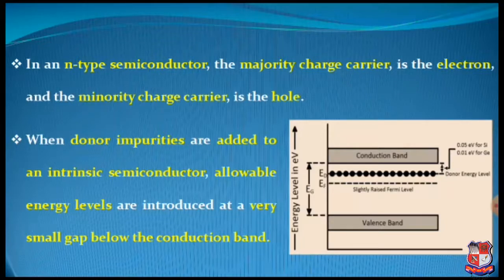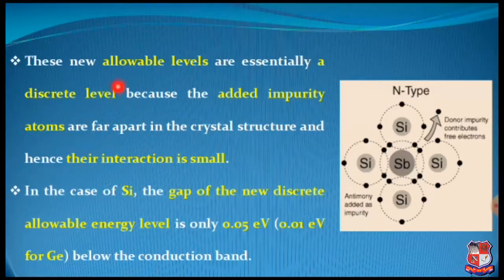And similarly, on the other hand, in p-type semiconductor we will observe the acceptor energy level. The new allowable levels are essentially discrete levels because the added impurity atoms are far apart in the crystal structure and hence their interaction is small. So from this figure you can see the interaction between silicon and antimony impurities.